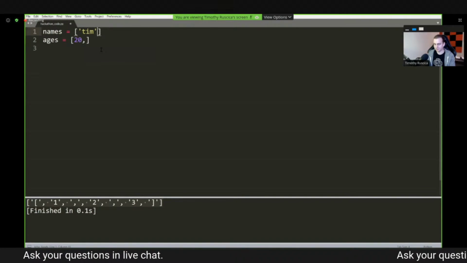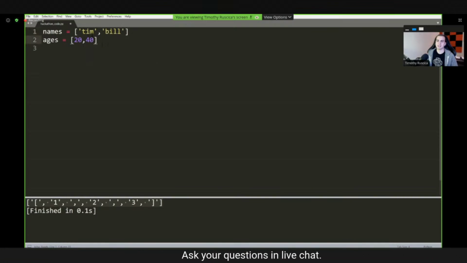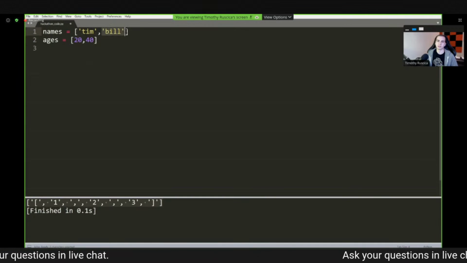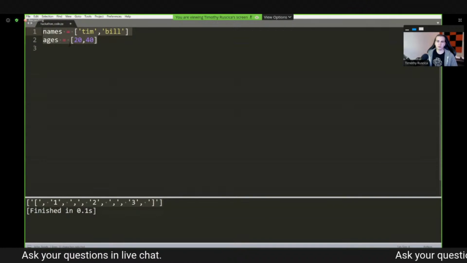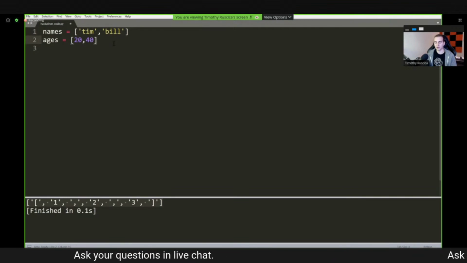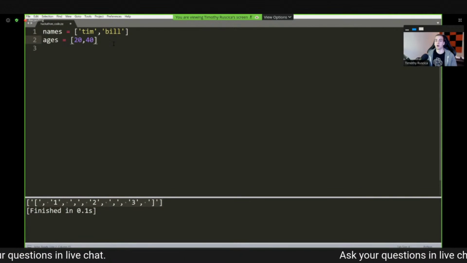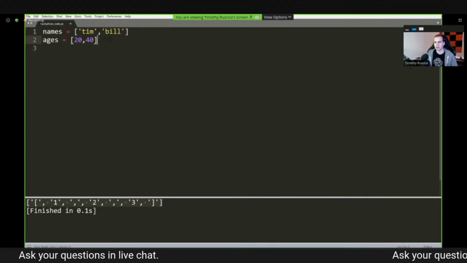What happens now if I have, say, Bill, and then I have 40? Well, if I decide to delete Tim, or I decide to delete from ages, now all of a sudden the index associated with Bill is going to change. It's going to be hard to keep track of. I have to index the same thing in both of these lists. Really, it's just not a great solution. You could do another solution where you use something like a dictionary, but the idea here is that this just isn't the best way for me to store information about something that has multiple fields, right? Like name, age, birthday, so on and so forth. It's not the best idea to do something where we're associating items simply by their index.